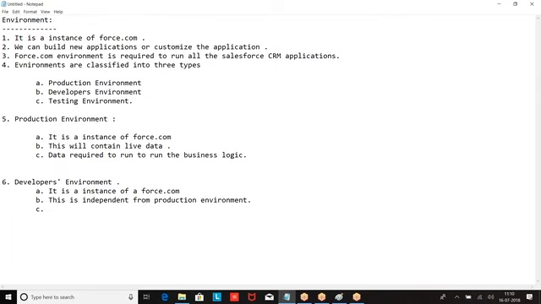It is designed for development activities and customizations without affecting the production.